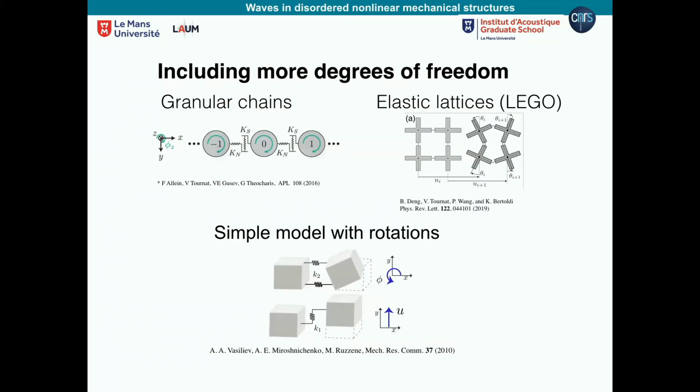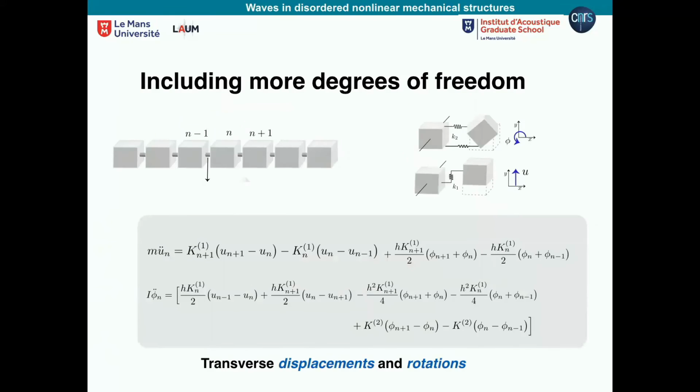And then we started with a simplified model, which is here, which takes 2 blocks, masses, that are able to displace in some direction, but also, due to a bending force, they can rotate. Okay. So now the system I'm going to be solving is a coupled system, 2 degrees of freedom. Each particle has a transverse displacement, and each particle has a rotation. And these are the couplings. Now, different from before, I have 2 kinds of couplings: the transverse displacement stiffness and the bending stiffness. Okay. After taking this into account, this is the model.